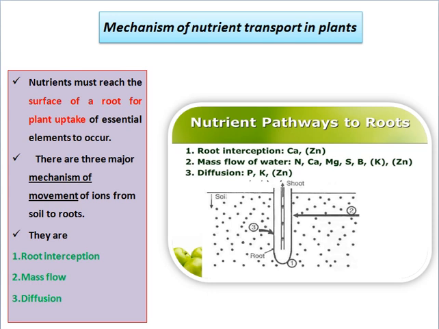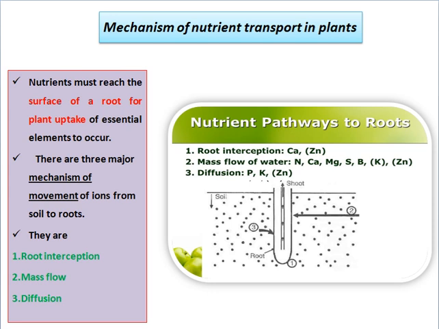Nutrients must reach the surface of a root for plant uptake of essential elements to occur. There are three major mechanisms of movement of ions from soil to roots. These are root interception, mass flow and diffusion.